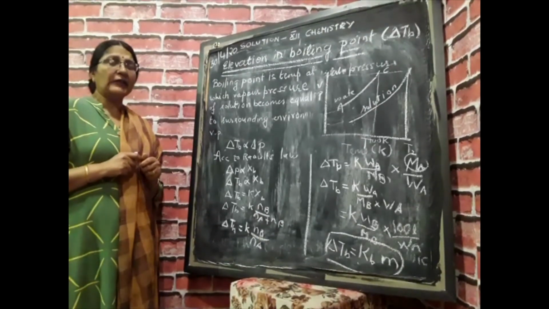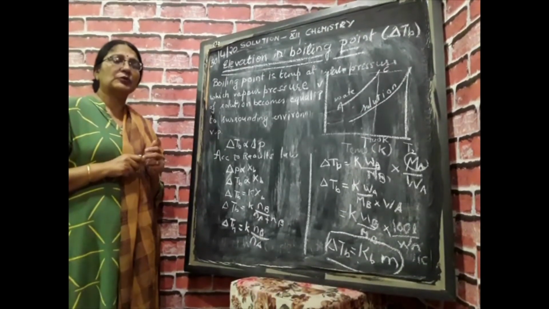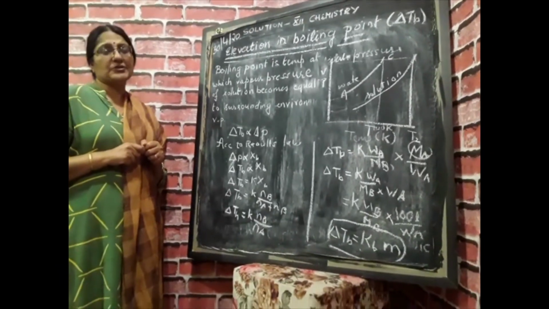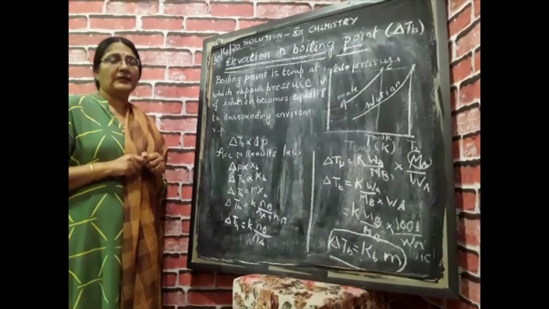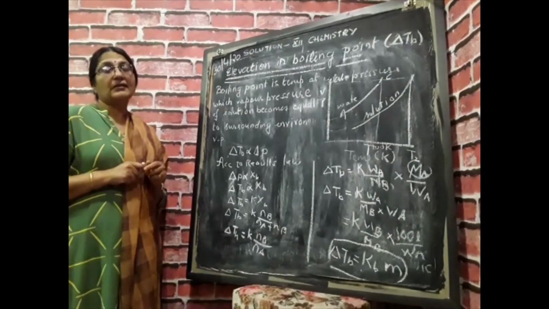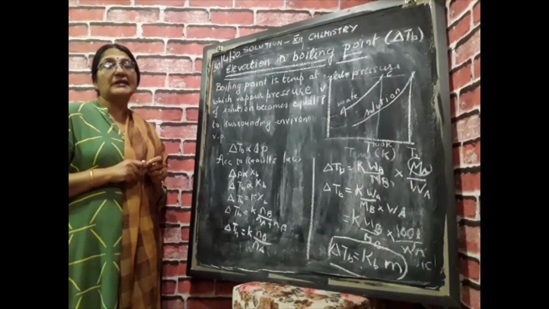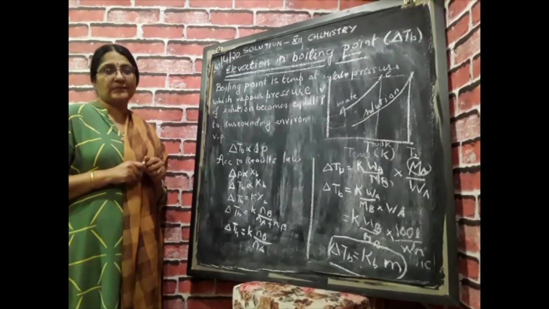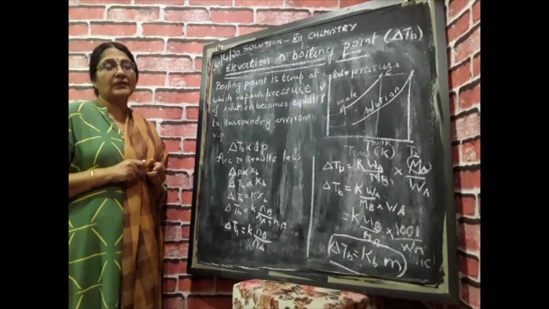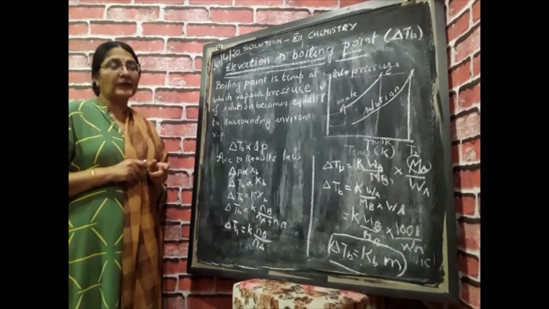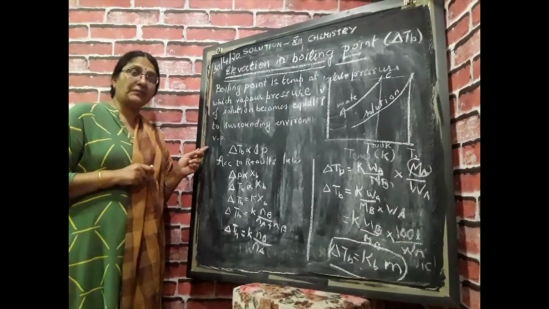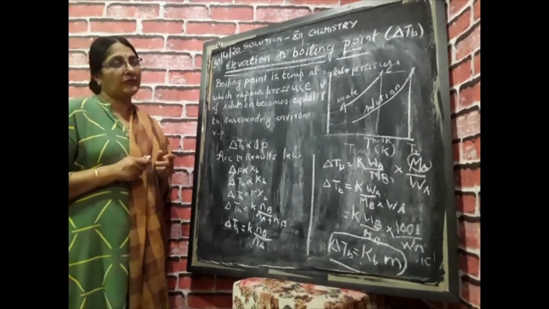One more thing: if I add glucose or any other non-volatile solute in water, what will happen? If I check, there will be an increase in the boiling point in such cases. The reason? Obviously, as we discussed in the previous video, relative lowering of vapor pressure.